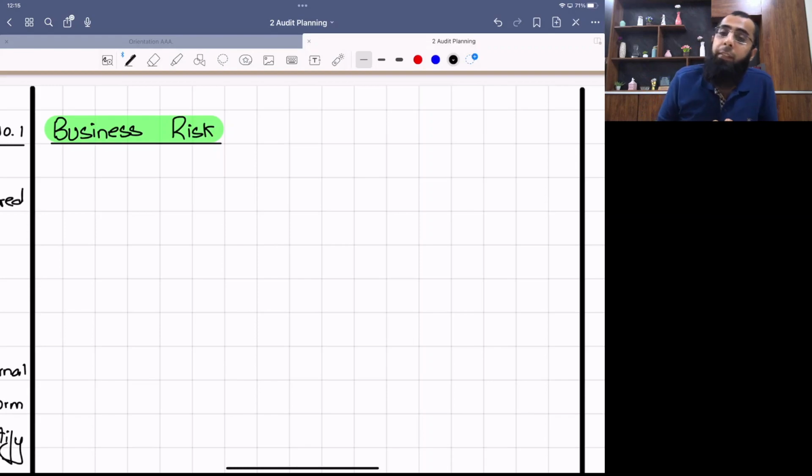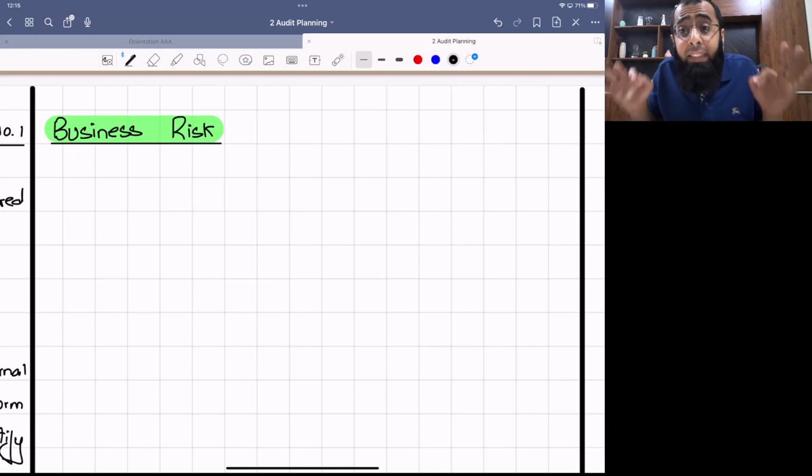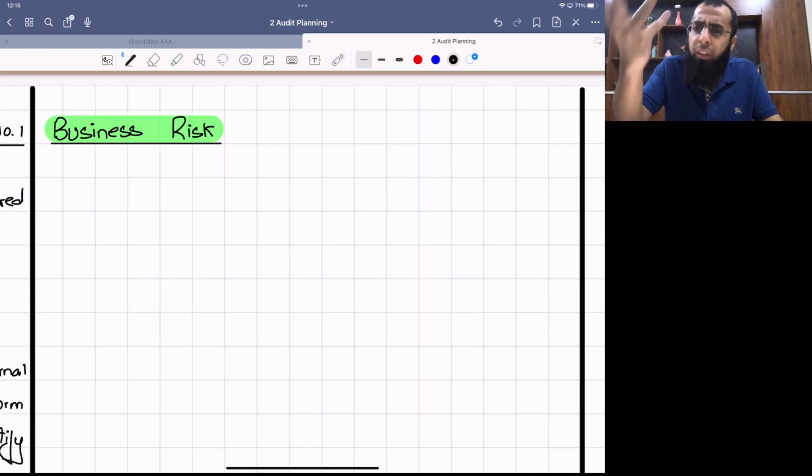Now, what are the objectives of an entity? To generate profits, to maintain yourself as a going concern, to maintain good cash flows. These are the objectives of the entity. Anything which can affect the entity's ability to achieve its objectives. For example, if an entity is facing a legal case, it's a business risk because that will affect your profits. That can affect your cash flows.